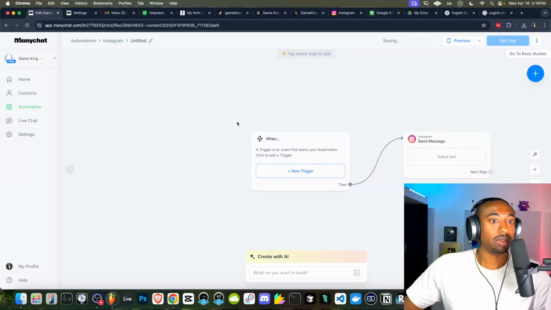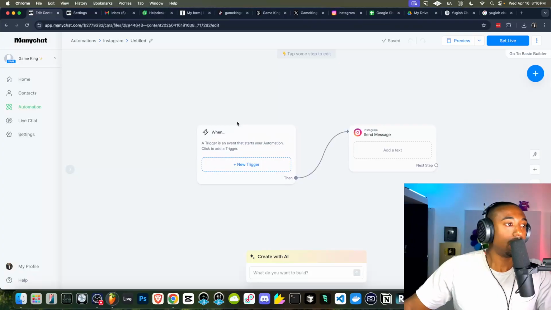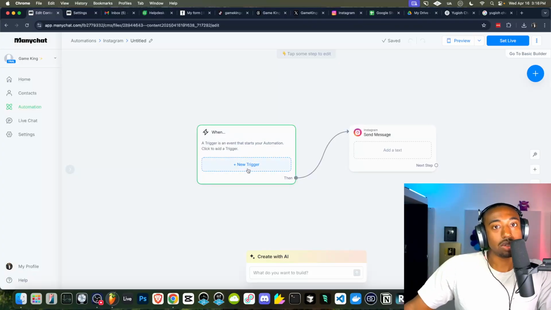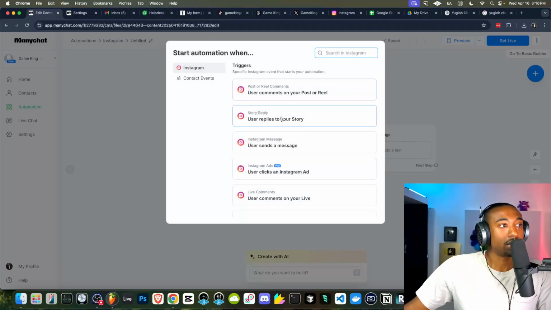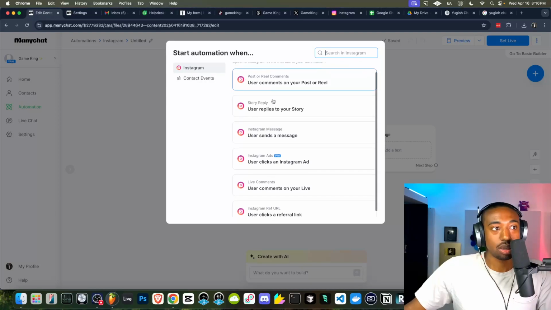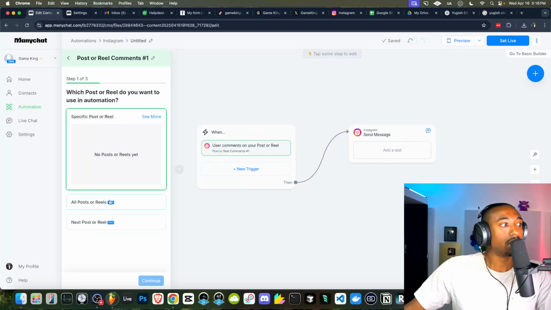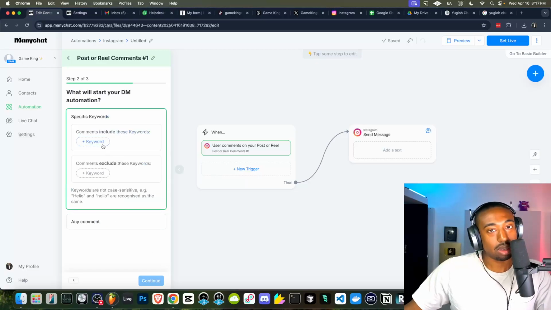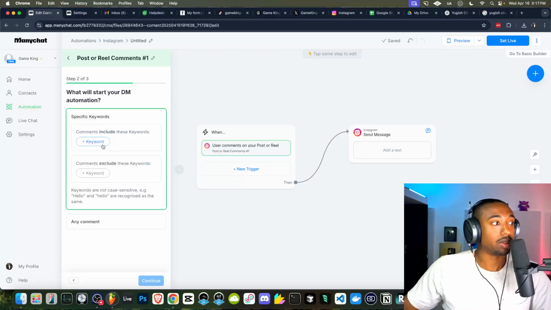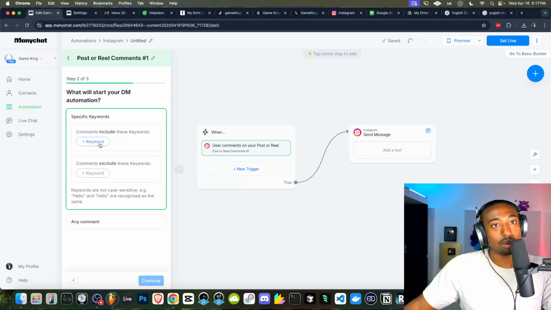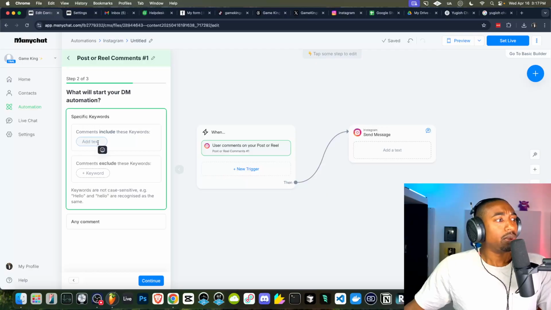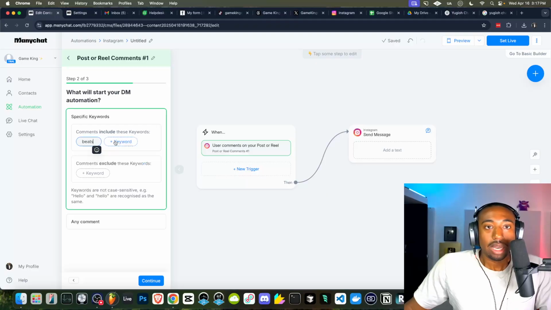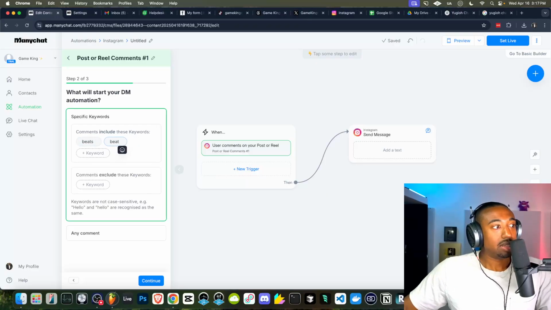So here is how we build out steps of events. A trigger is something you'll see in email marketing as well as this ManyChat sequencing. So let's click here where it says trigger, and we want to stay under the Instagram triggers. I want anytime somebody comments on my post, we're going to click all posts. This only works when you have a paid pro account, which I bought for $15 a month. There is a free trial, so you guys can try this even if you don't commit to the actual service. And we want the keyword to be something about beats. In this case, if they want a free beat, the word will be beat or beats.